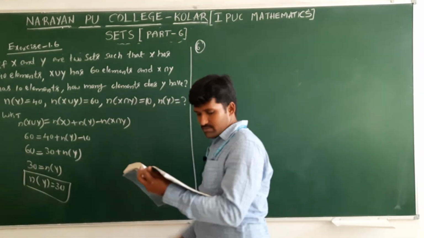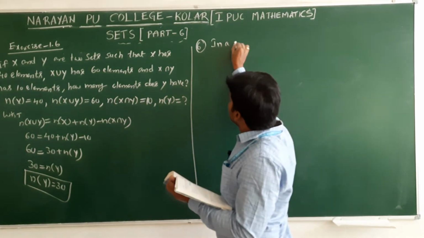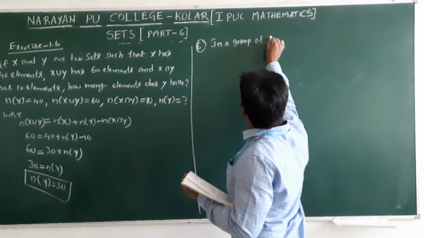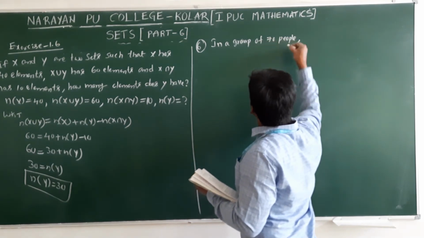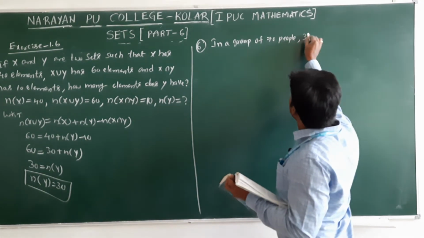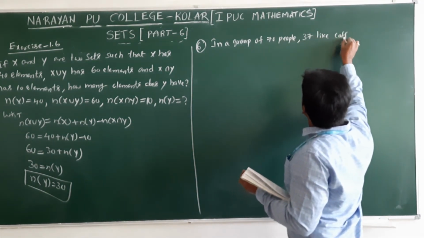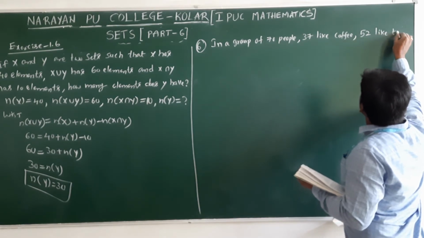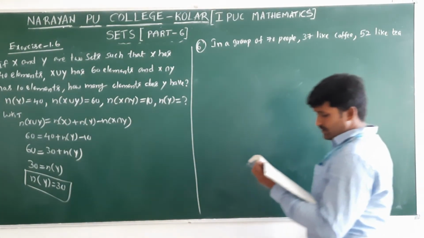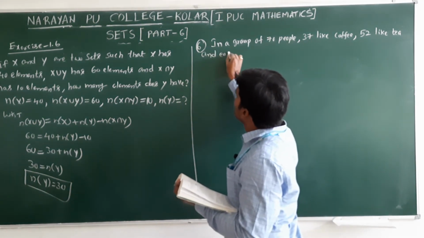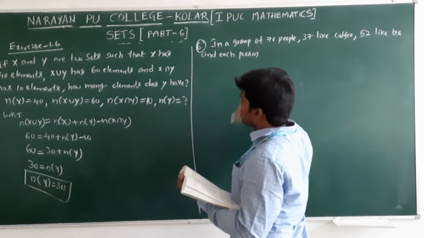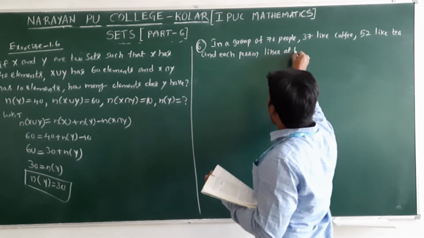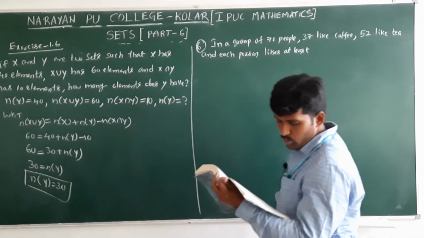Next, coming to question number 6. In a group of 70 people, 37 like coffee, 52 like tea, and each person likes at least one of the two drinks.